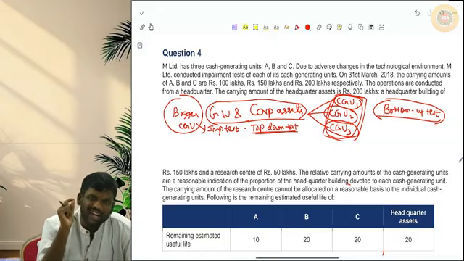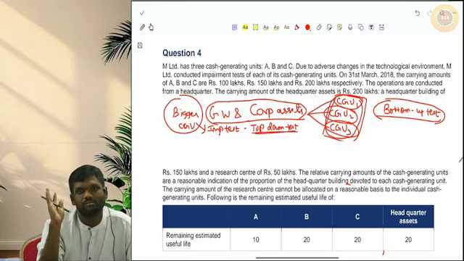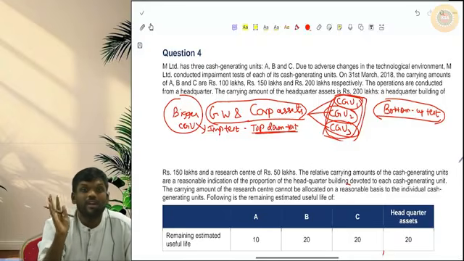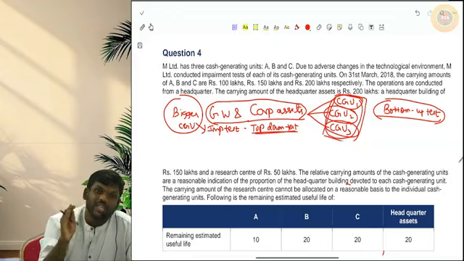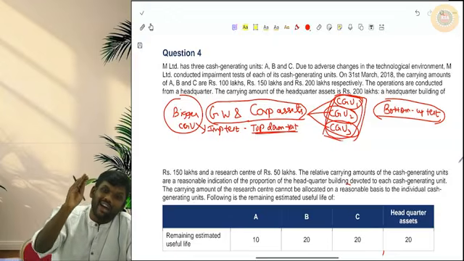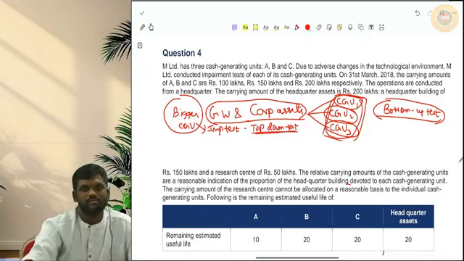If a CGU contains goodwill, whatever impairment loss is there, first that impairment loss will be charged to goodwill. But corporate asset is not like that. Even if a CGU has corporate asset, the total impairment loss will be allocated across all the assets in proportion to their carrying amount, including corporate asset.